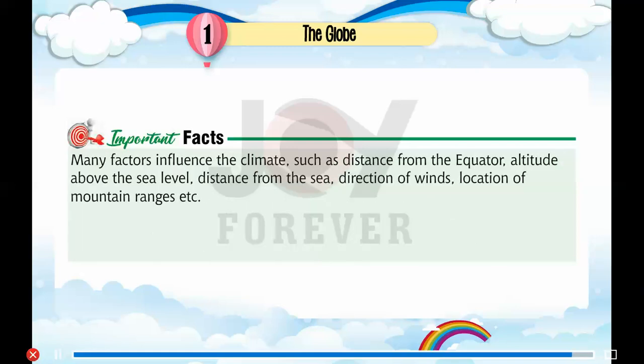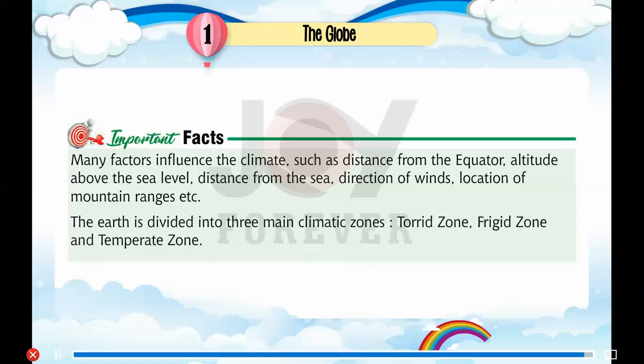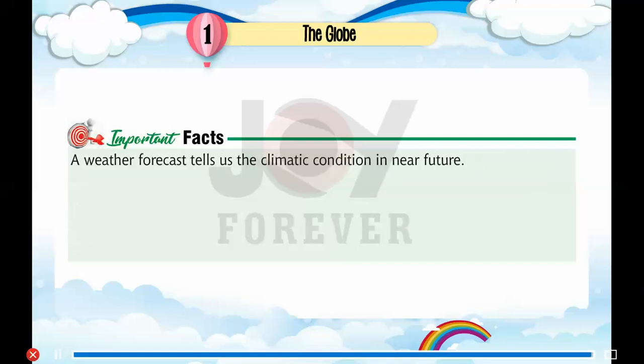Many factors influence the climate, such as distance from the equator, altitude above the sea level, distance from the sea, direction of winds, location of mountain ranges, etc. The earth is divided into three main climatic zones: torrid zone, frigid zone, and temperate zone. A weather forecast tells us the climatic conditions